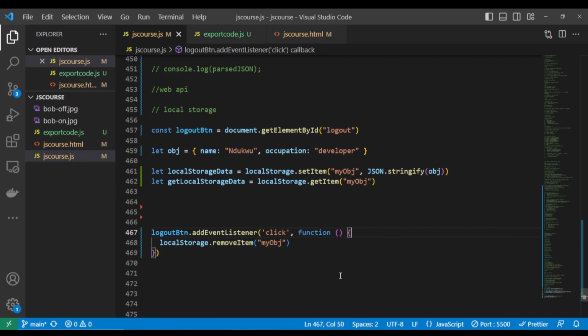And as well, if you are using data from your backend, once you remove it, it's not coming back to that place again. It will not come back the way it does when you refresh. Your backend is actually going to need a fresh token. So if you're using a token for login and logout, clicking logout removes that token, and you cannot use it again to pass your authentication. So this is just a simple tutorial about local storage, and we have shown local storage and JSON, and how to use both of them.